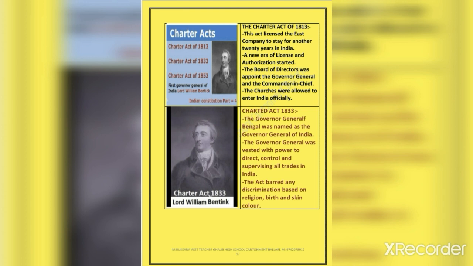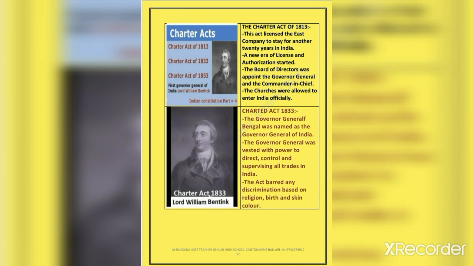The Christian missionaries were directed to enrich the knowledge of Indians and also enhance the moral and spiritual life of Indians. Many Christian missionaries started arriving in India after this act. The expansion of Christianity and English education started taking place. Because of these developments, the Charter Act of 1813 is a historic act.